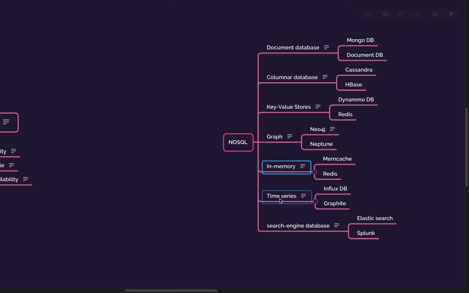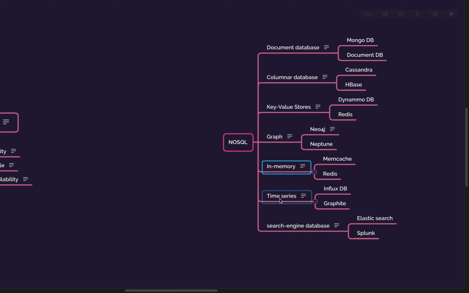So whenever you are tracking events, then probably a time series database is something that you need to look into. Let's say you are a DataOps engineer, you want to record the CPU utilization every minute of all the boxes. That will go into a time series database.